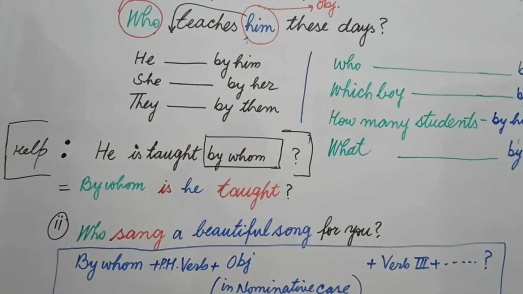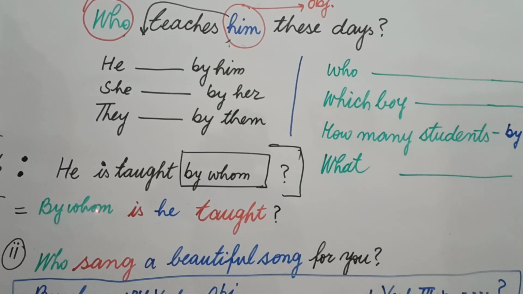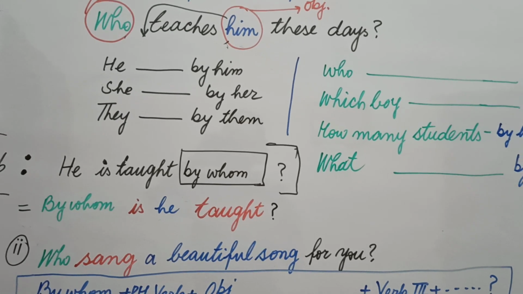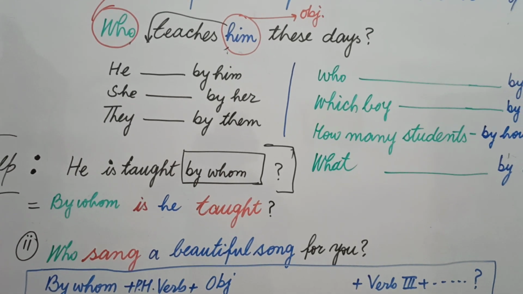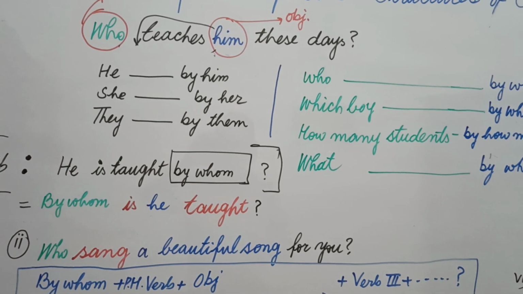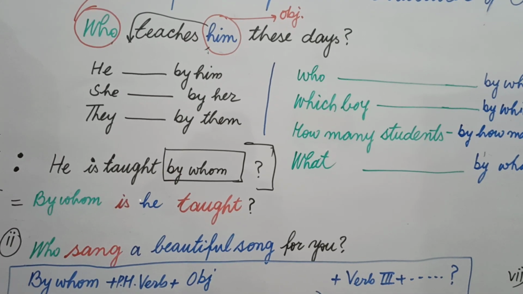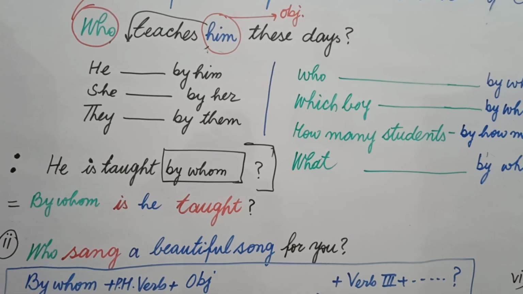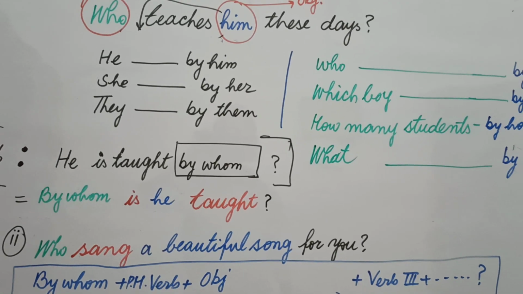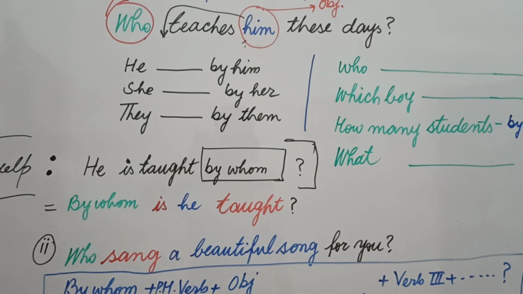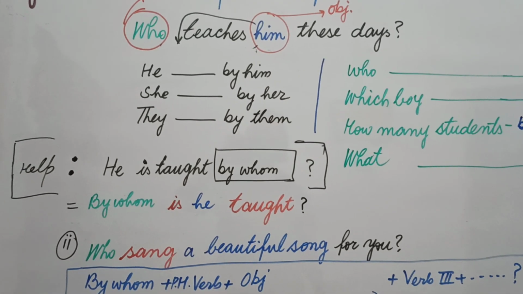Students, in short, I am going to revise it. If you have who, you will turn it into by whom in the beginning of the sentence. And why did I do this? I have explained everything here. In short, who will be changed into by whom. Then according to the object that you have placed before the verb, you choose the helping verb. He is singular, that's why you use is. By whom is he, and the third form of the verb is always used in passive voice, that's why your answer is by whom is he taught.